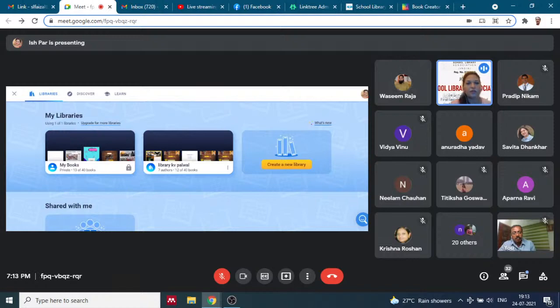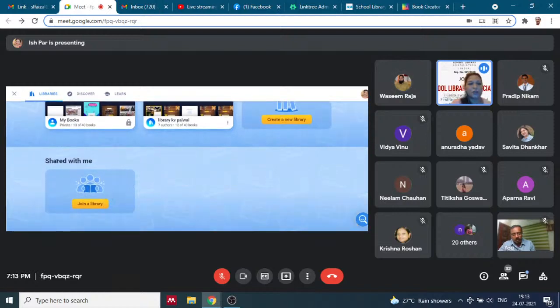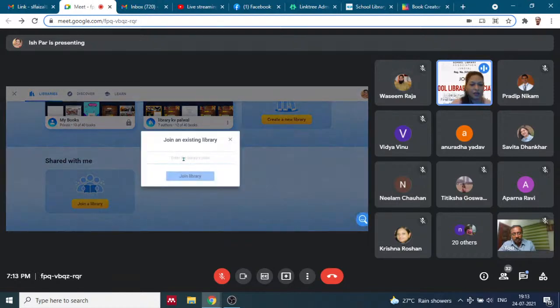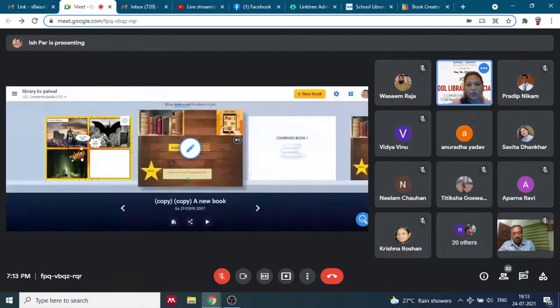There is an option of collaboration. Let me go back to this. Once they create their library, there is an option of shared with me, join a library. Once you enter the code, you can join that library. You can be a part of that library. That is called collaboration, and that is possible when students are making their collection, you are making your collection, and you want to be part of their collection. So students have to do it. You have to give a demo class.